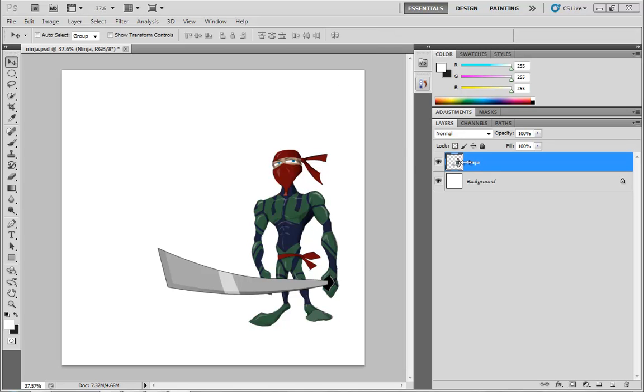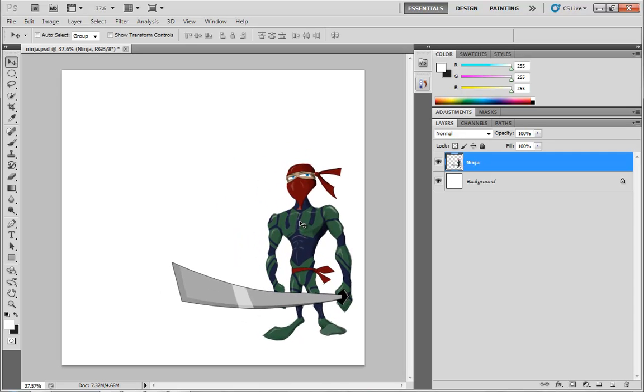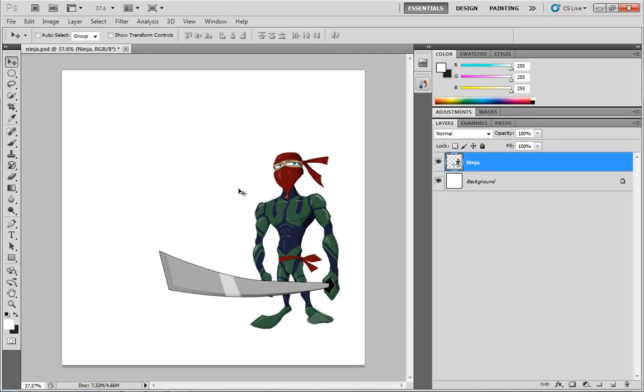I have a ninja on its own layer. Now, this is the same ninja that we took a look at in a previous video. He's just been flattened down to a single layer as opposed to a whole bunch of groups, and maybe his colors are a little different. What I'm going to do is duplicate this ninja.